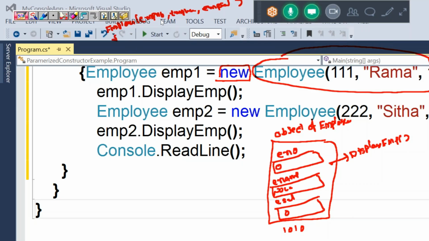Observe, guys. Try to catch me, because here only confusion is there. eno equal to empno. Next, ename equal to empname. esal equal to empsal. Remember, here confusion is there. That's why I'm worrying about all these things.